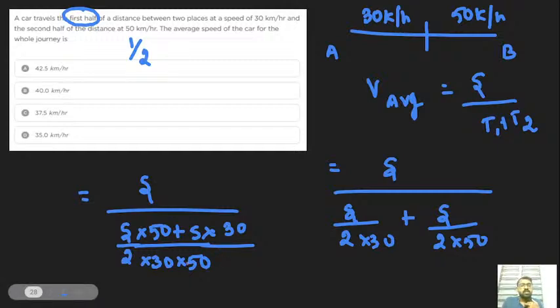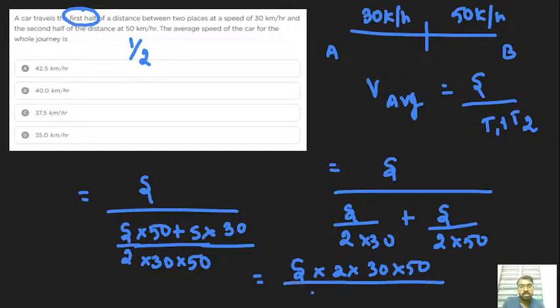Fine. Now you can move over to the top. Here S into 2 into 30 into 50, and at the bottom you can take S outside, 50 plus 30. Got it? I hope now the part comes to the end.